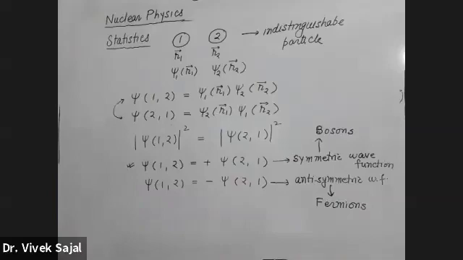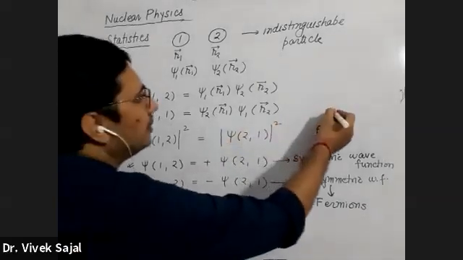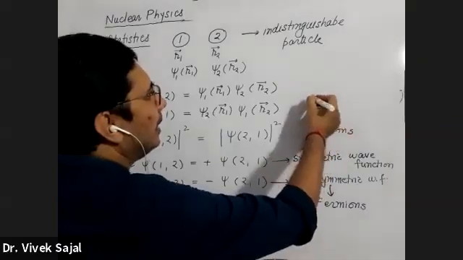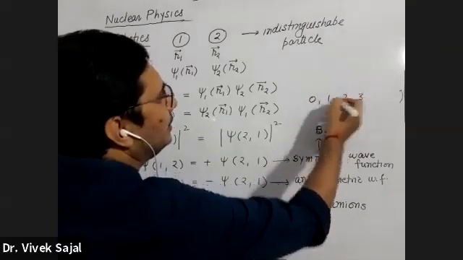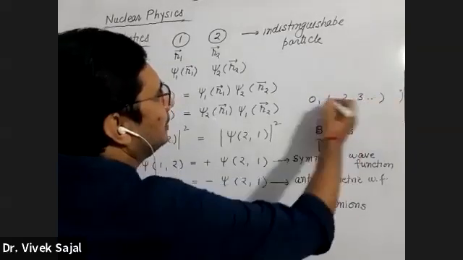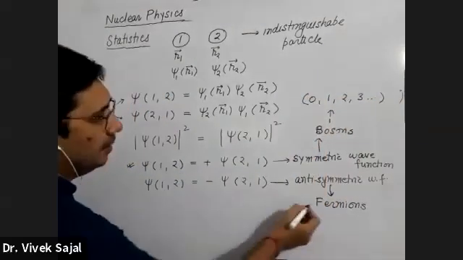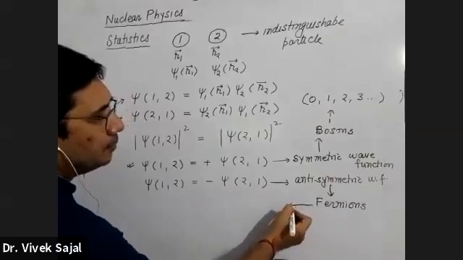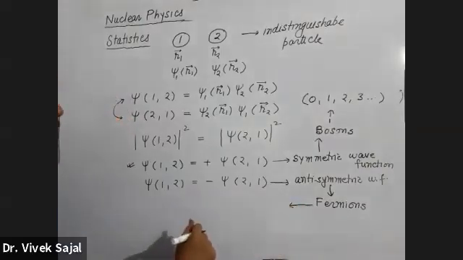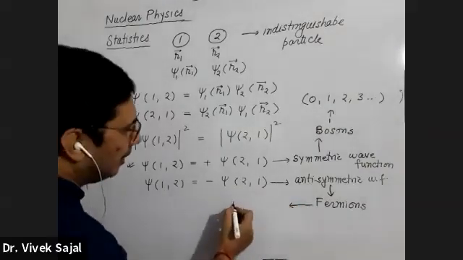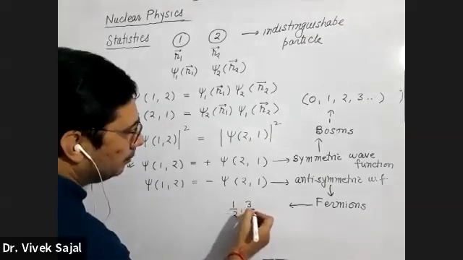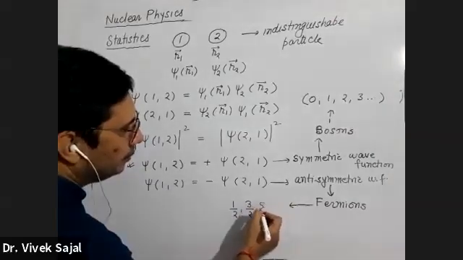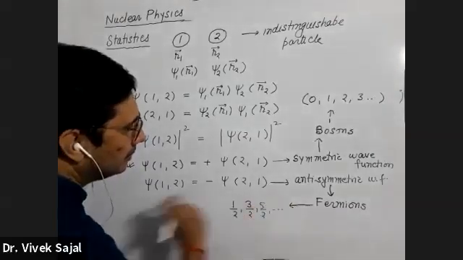Bosons, without any exception, have integer spin, like 0, 1, 2, 3. While all these fermions have half integer spin like 1 by 2, 3 by 2, 5 by 2, like this.